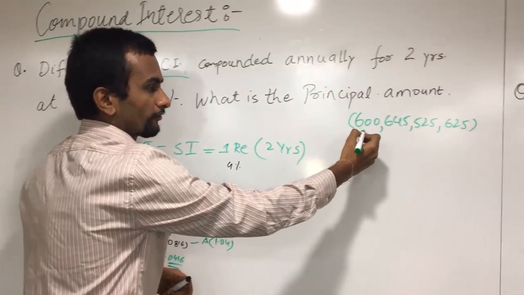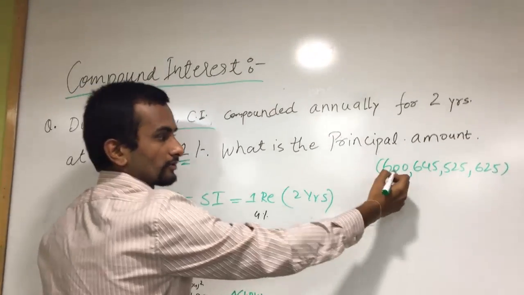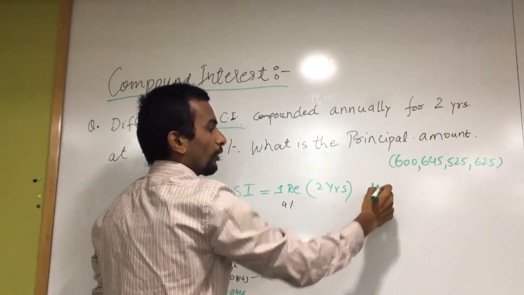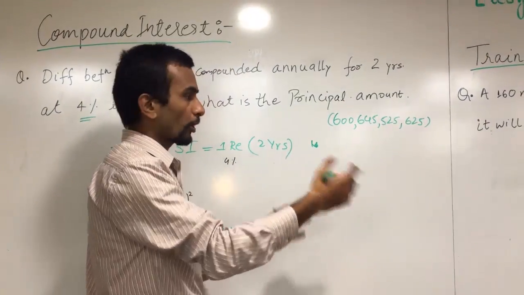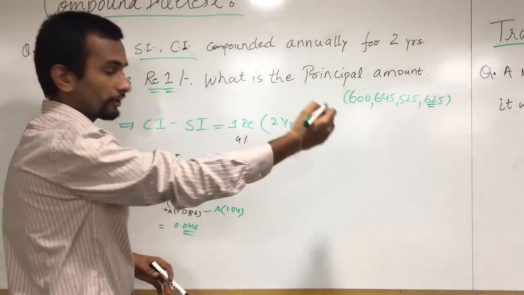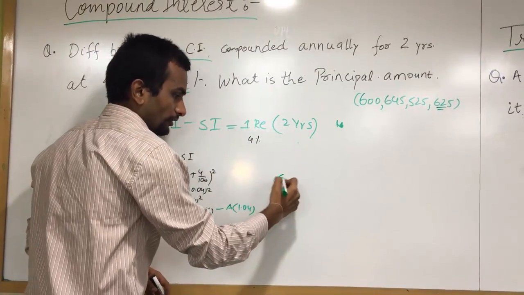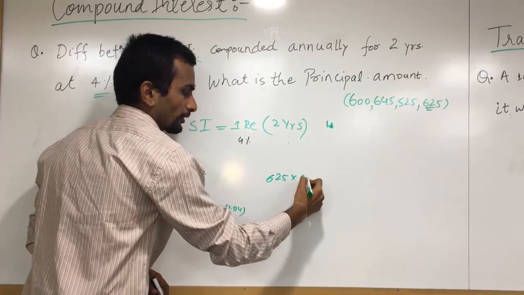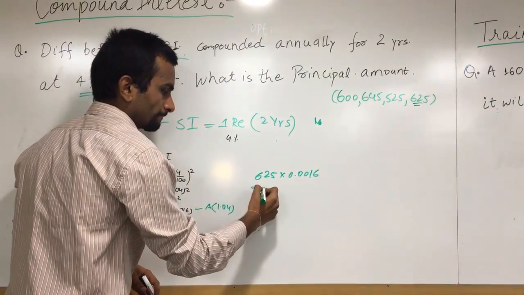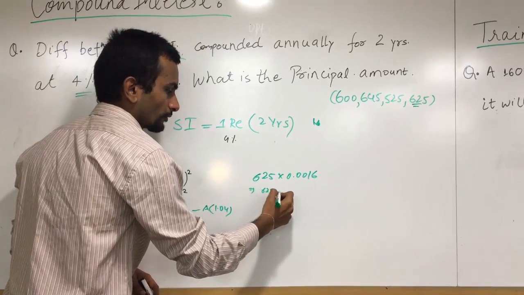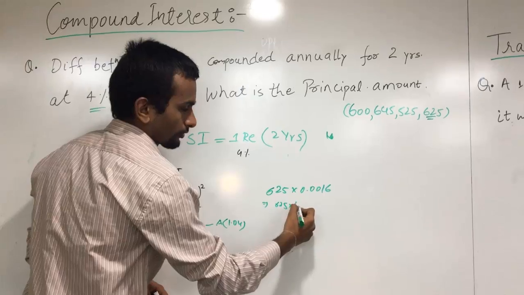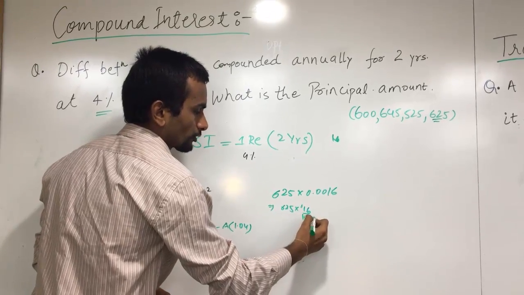If we multiply 16 into 0.0, we will not get 1. So let us closely observe the options. Here 625 is there. If you multiply 625 with the last digits, 625 into 0.0016, this is just like 625 into 16 by 1000.